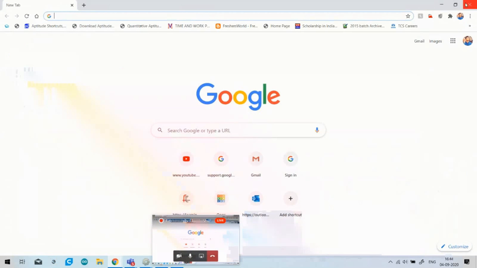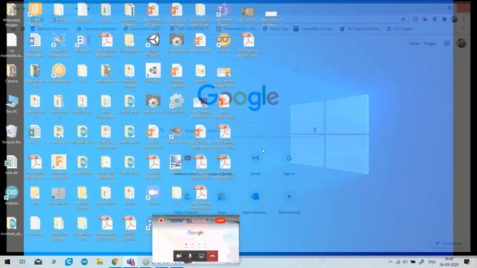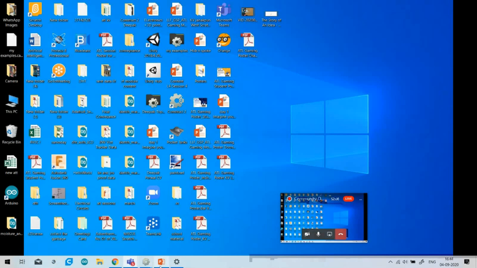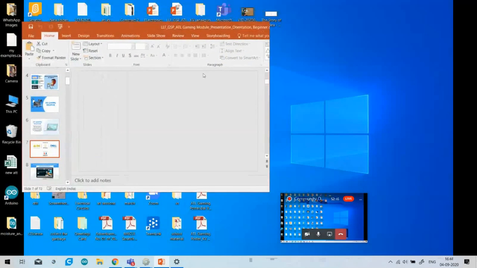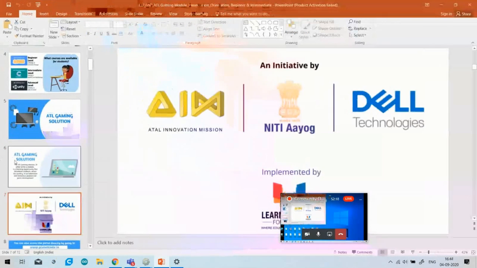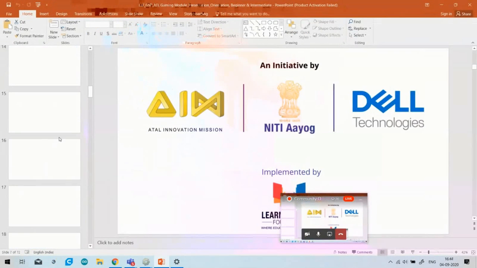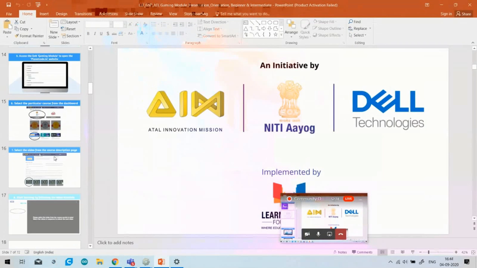As you know, we have another level of our game modules, that is the intermediate module, which is somewhat advanced from Scratch. So we will move to the intermediate module of our game modules, that is Construct 2.